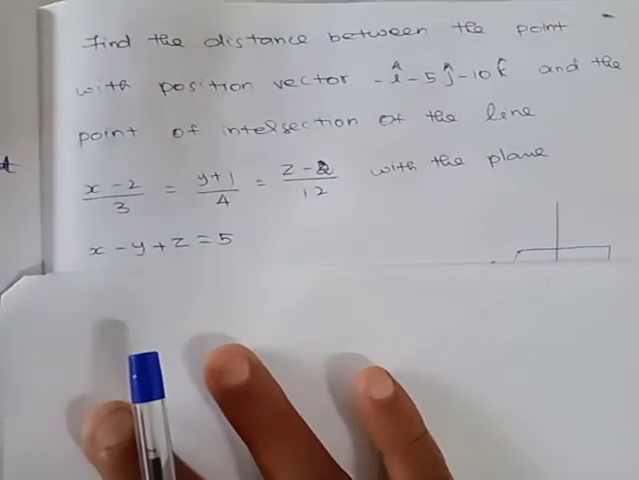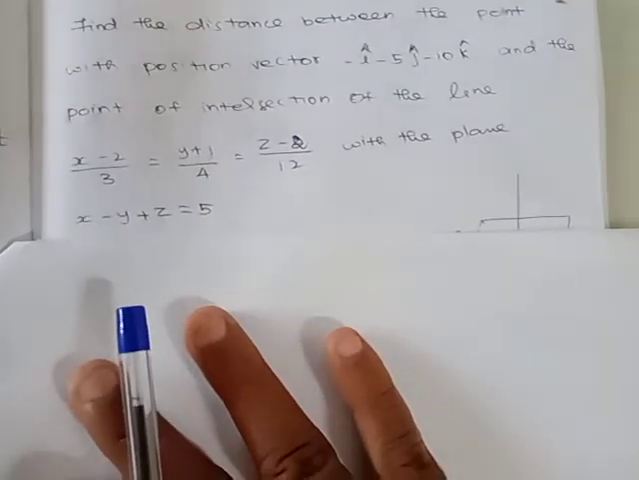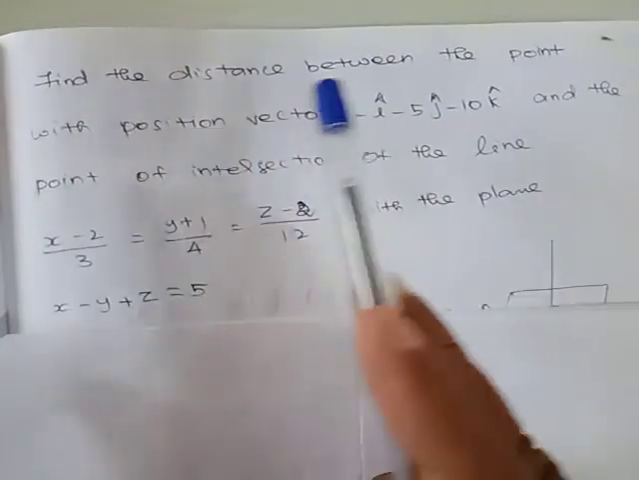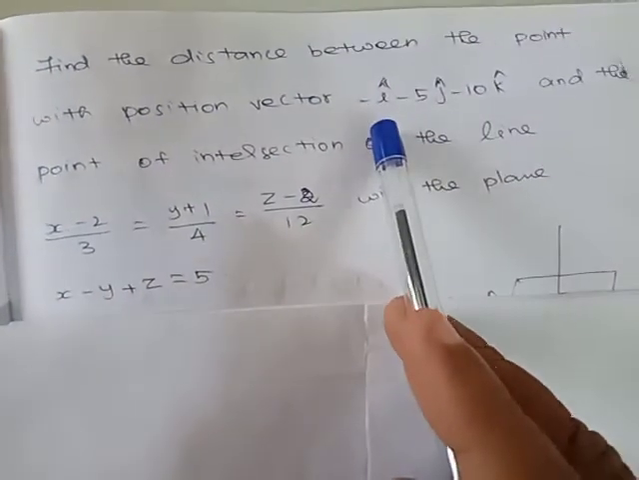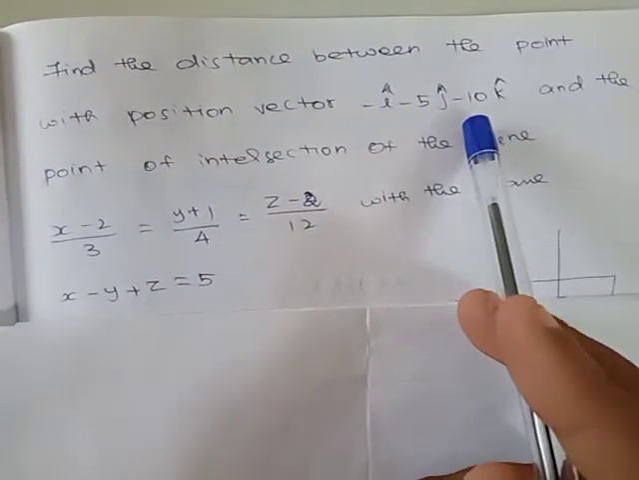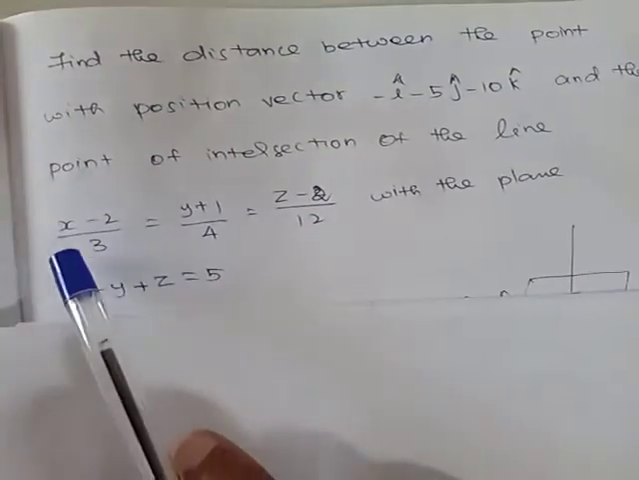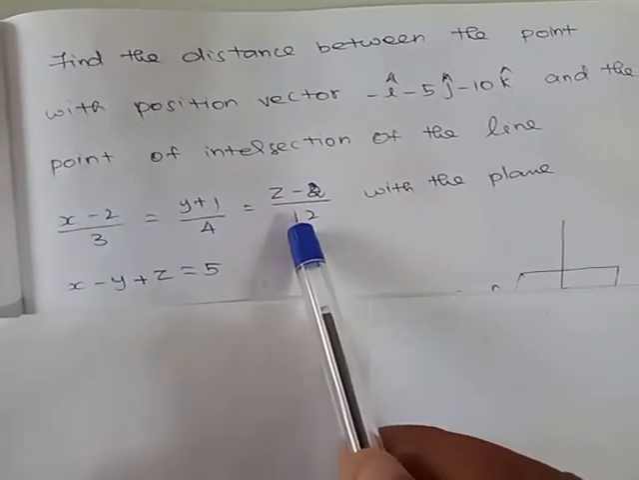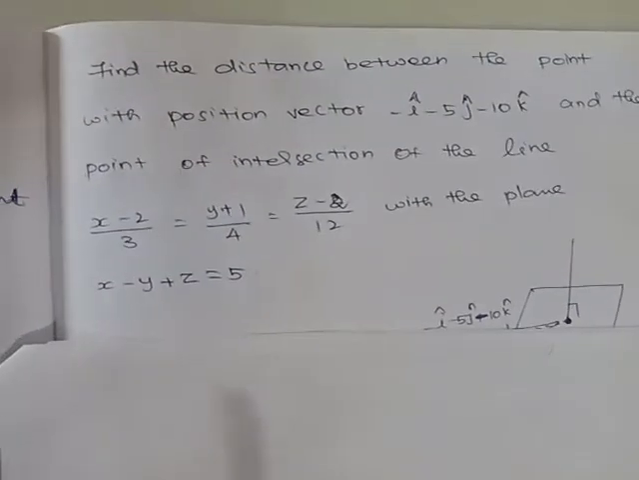Hi students, in this video we are going to solve problems related to the intersection of a line and a plane. The question is: find the distance between the point with the position vector minus i cap minus 5j cap minus 10k cap and the point of intersection of the line (x minus 2)/3 = (y plus 1)/4 = (z minus 2)/12 with the plane x minus y plus z = 5.